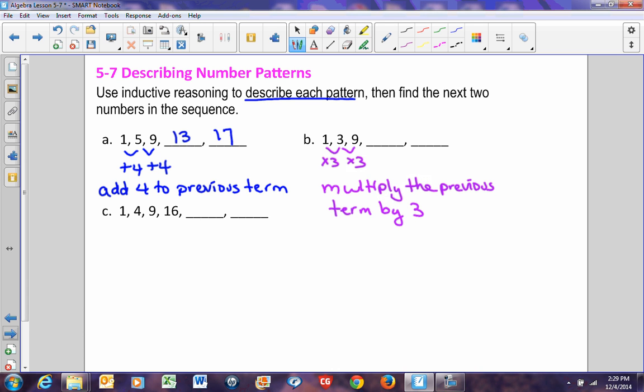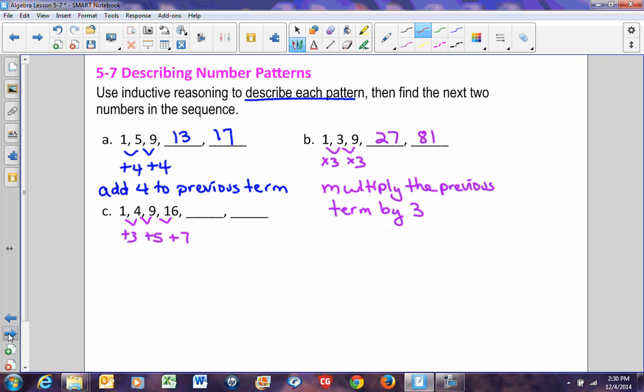So if I was to continue that pattern, 9 times 3 is 27, and 27 times 3 is 81. Last pattern here, 1, 4, 9, 16. Okay, you might look at this and go, okay, this is adding 3, this is adding 5, this is adding 7. And you're like, well, you're adding odd numbers, but that doesn't seem like it's a really good pattern. You know, you could say add consecutive odd numbers, but that's a really hard pattern to do. So I want to see if there's a different pattern I can find here.